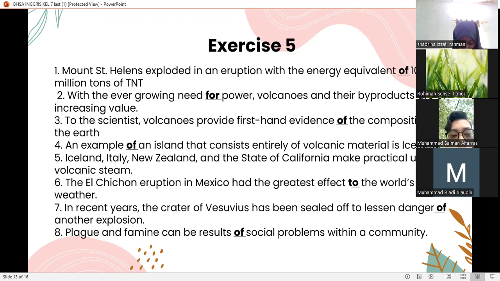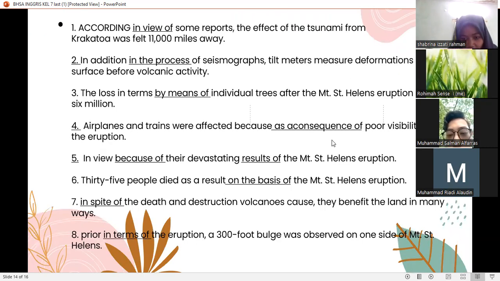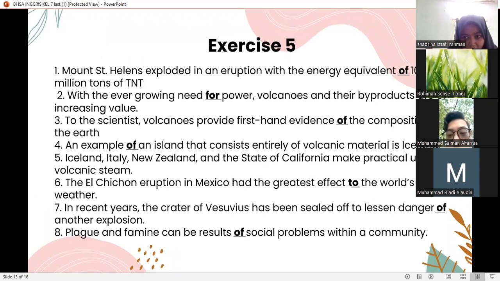Number 3, to scientists, volcanoes provide first-hand evidence of the composition of the Earth. Number 4, an example of an island that consists entirely of volcanic material is Iceland. Number 5, Iceland, Italy, New Zealand, and the state of California make practical use of volcanic steam.